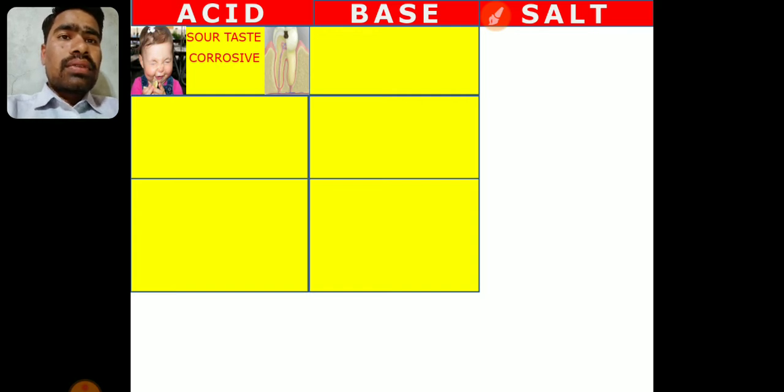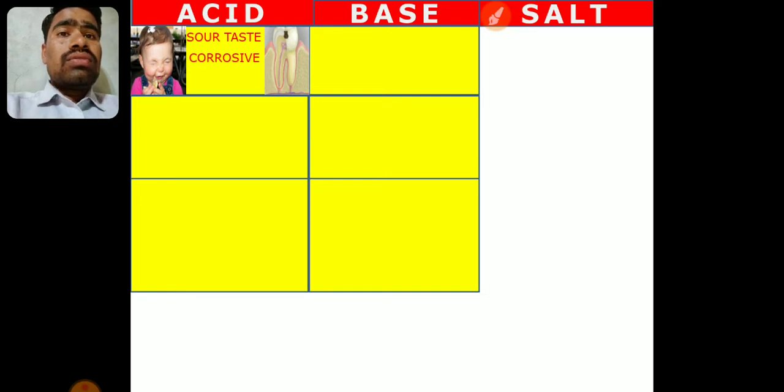There are some bacteria in the mouth which convert the food particles stuck in the cavities of the teeth into acids, and that's why early in the morning as you wake up, the mouth tastes sour. This sourness is due to the formation of acid in the mouth.